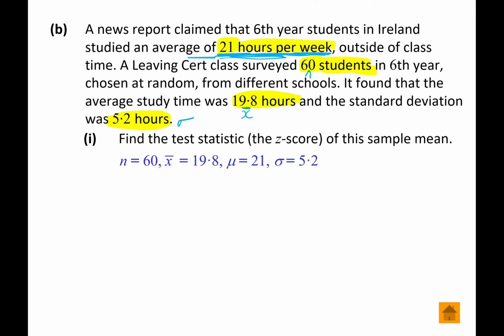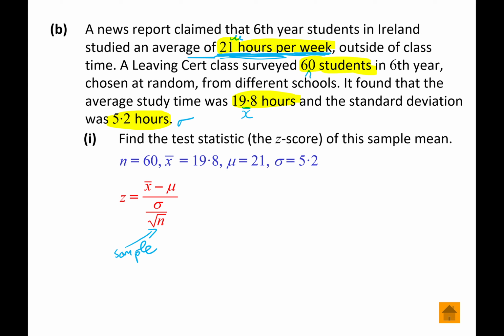We're going to use the formula on the top of page 35, which is this one here. The reason we have the root n is because it's a sample. The standardizing formula on page 34 does not have root n because you're not dealing with a sample for that one.